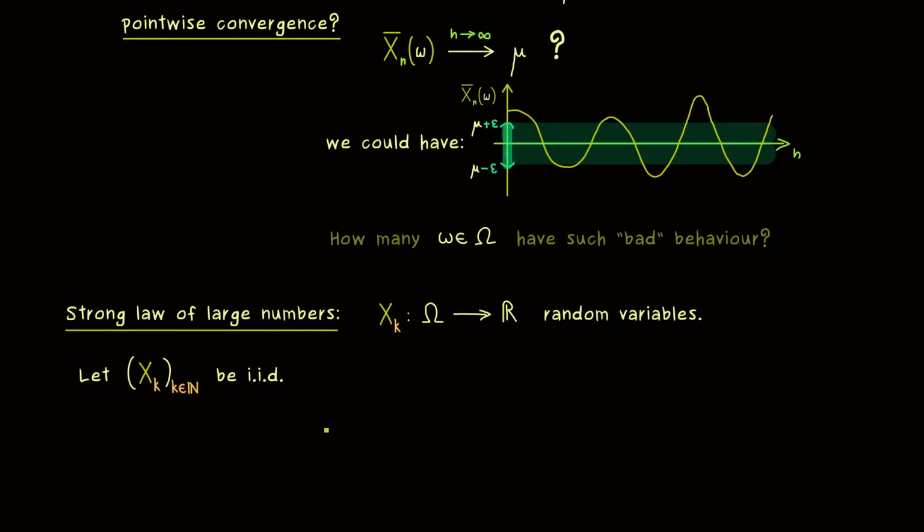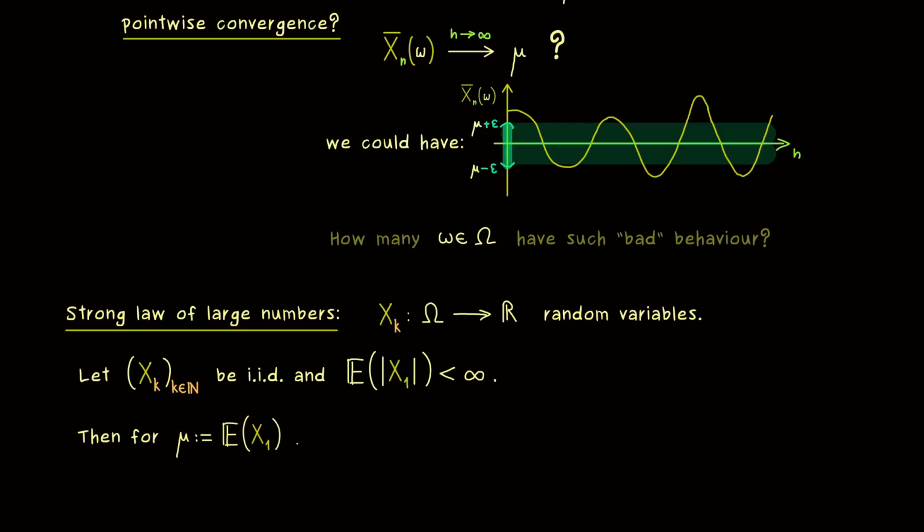And there the important assumption is that they are IID, so the family is independent and all the random variables are identically distributed. And moreover, we also assume that the random variables are integrable, so the expectation of the absolute value of each of them is finite. Indeed, I should tell you it's possible to change the requirements here, so then we get another formulation for the strong law of large numbers. Nevertheless, I want to stick with this formulation here because it's the most common and practical one. But if needed, we will also discuss other formulations later.